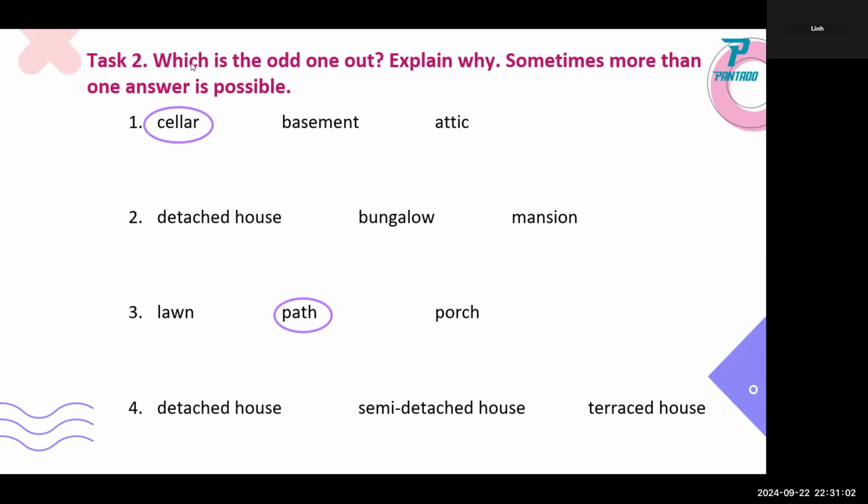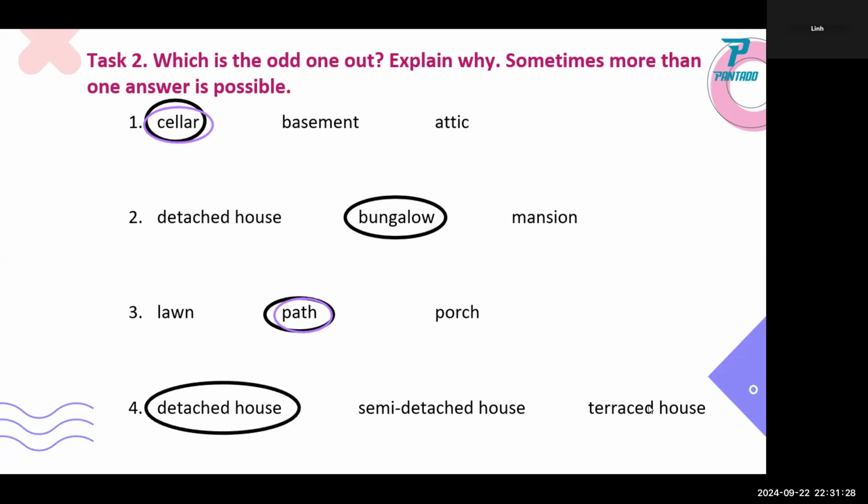Cellar. Okay, do you have your answer with cellar? Why do you choose cellar? Why do you think cellar? Yeah, correct. Cellar, because the next ones you have detached bungalow. Next, it's path, and another we have detached house. Do you think your answer is correct? Yeah. Okay, this one.